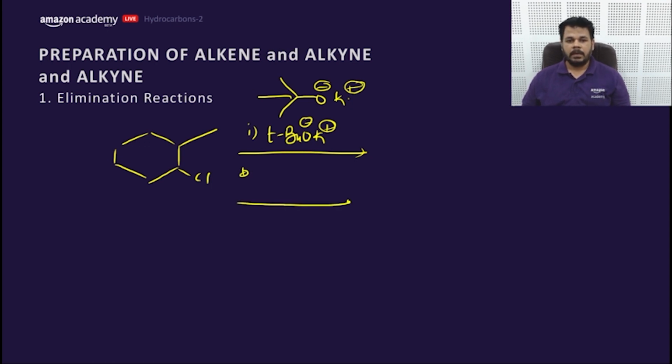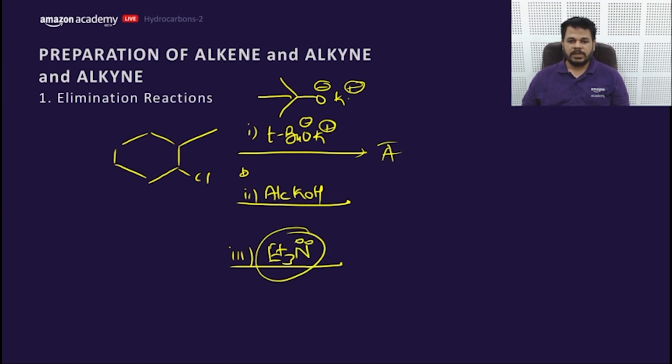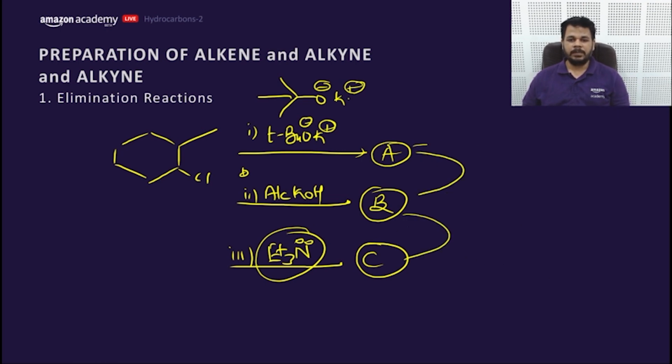Secondly, I used alcoholic KOH, and third one I have used triethylamine. Just answer me, which of the following would be having the same compound? Either AB would be having same compound, BC would be having same compound, or AC would be having same compound.